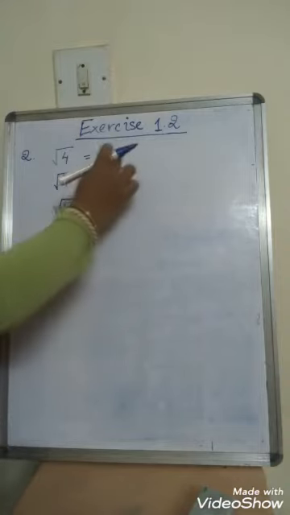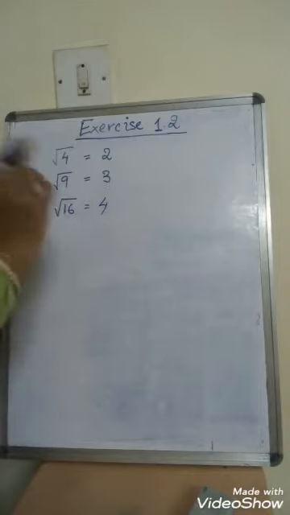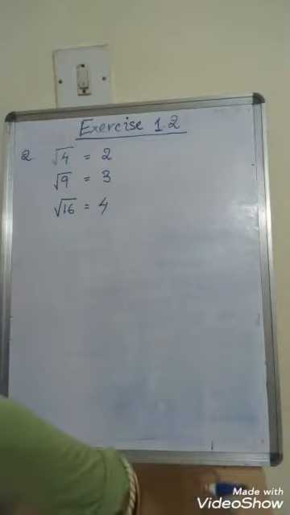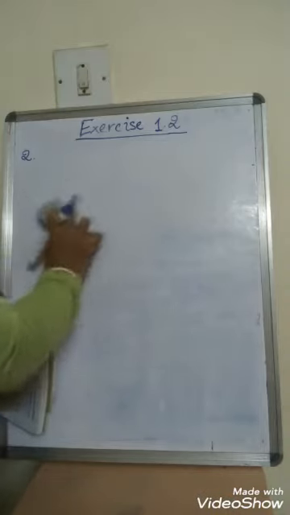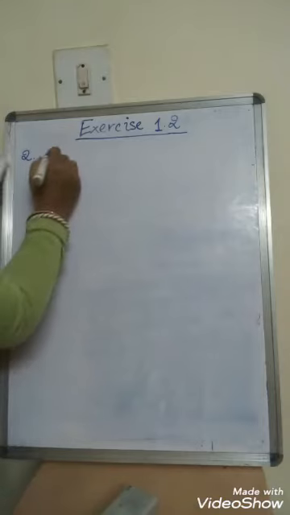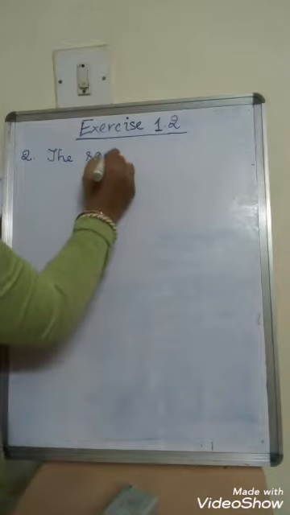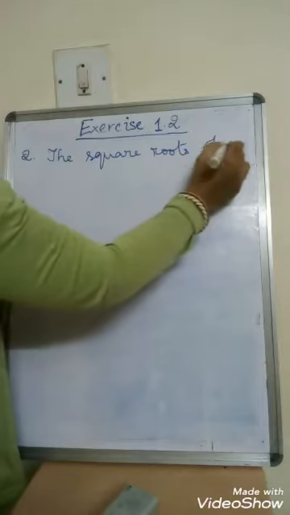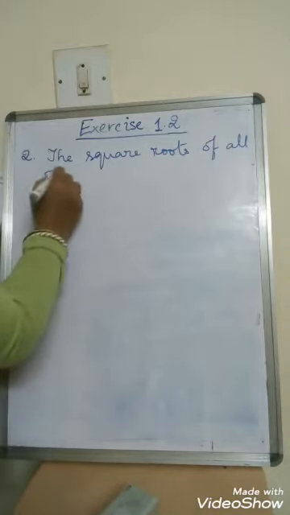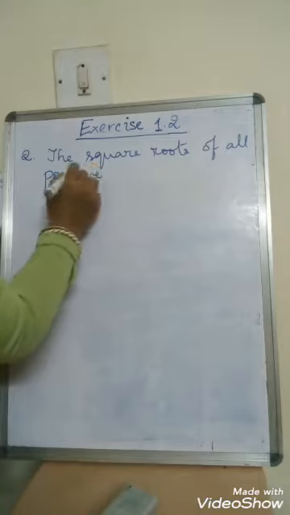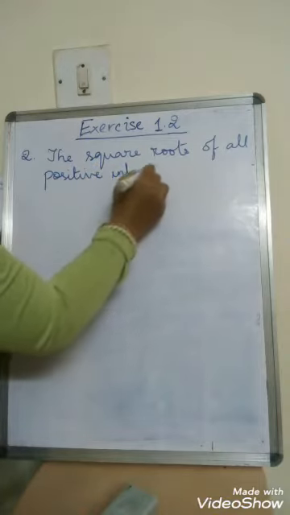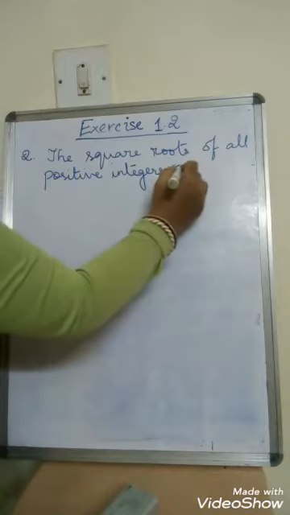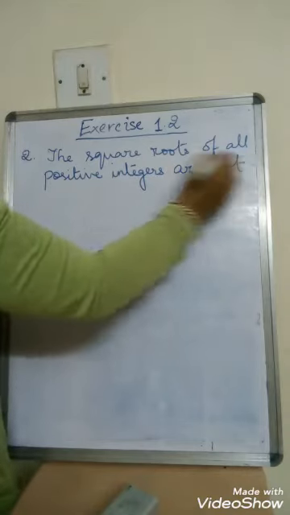Now here we see that all these are not irrational numbers. These all are rational numbers only. Okay, so what is our answer? Our answer is the square roots of all positive integers are not irrational.